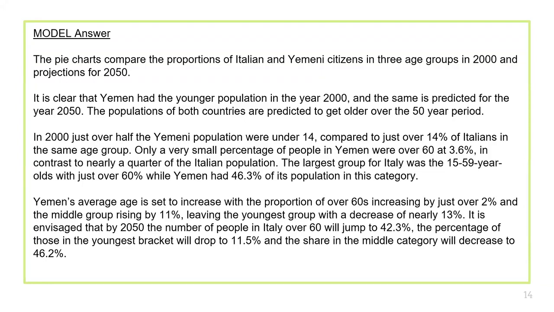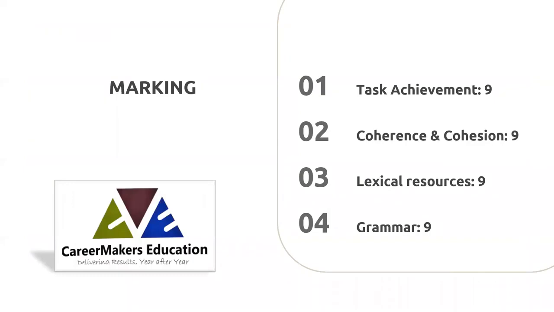It is envisaged that by 2050, the number of people in Italy over 60 will jump to 42.3%. The percentage of those in the youngest bracket will drop to 11.5%, and the share in the middle category will decrease to 46.2%. This is the model answer, and of course this is a band 9 answer.